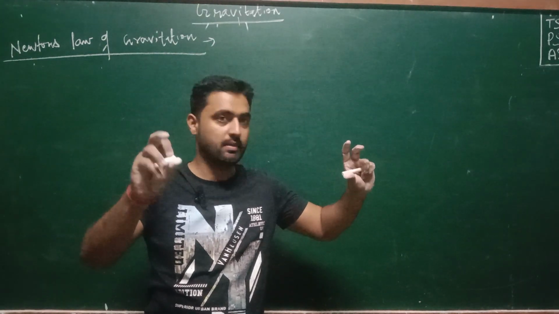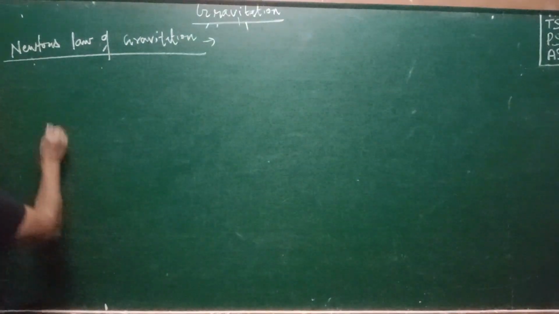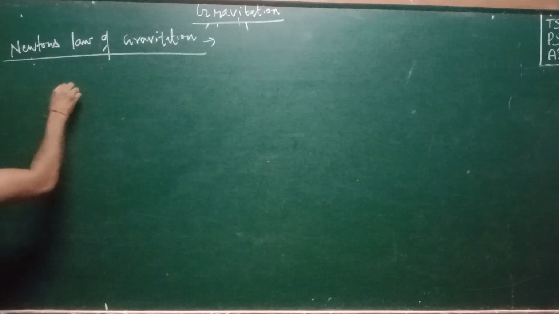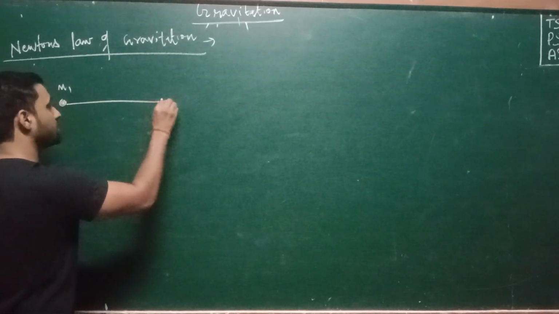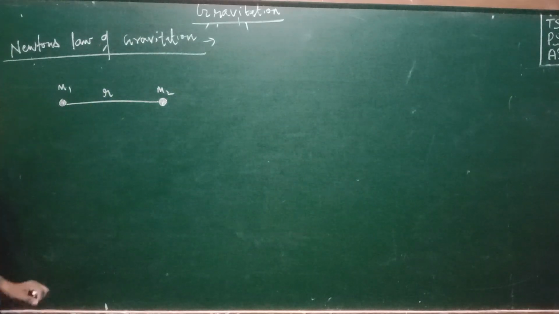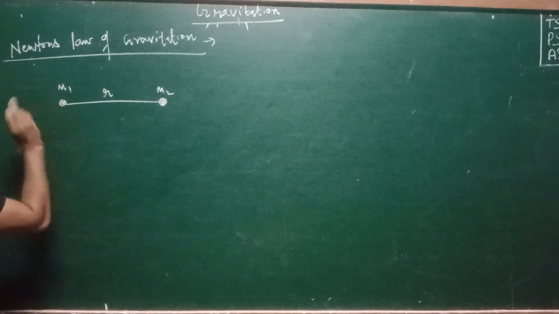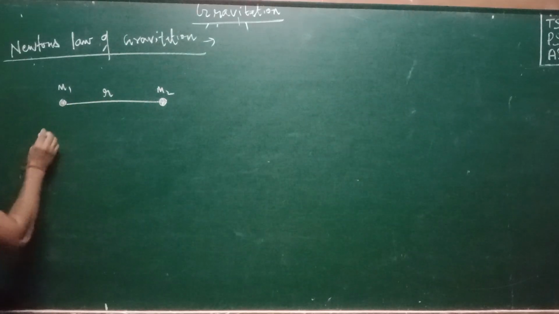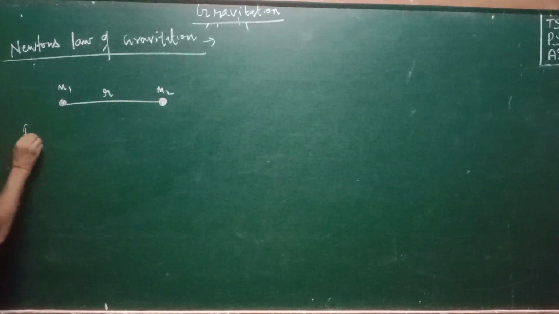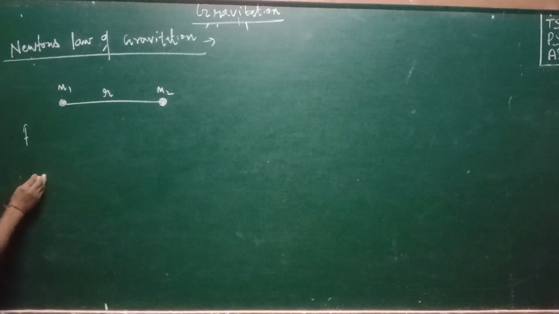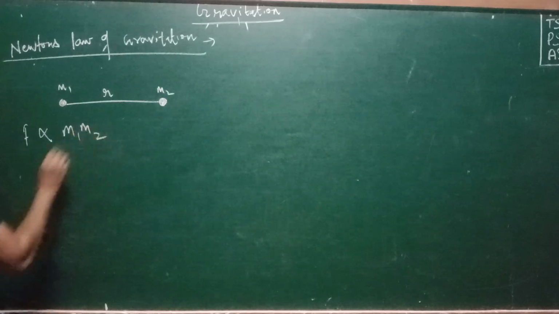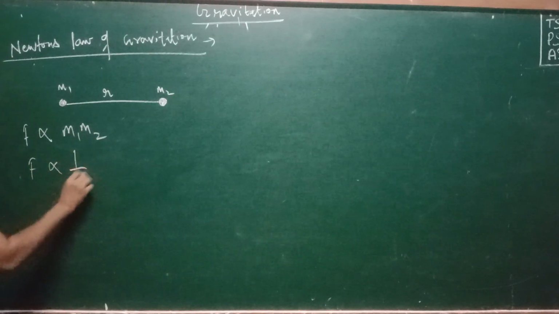We can represent this in the form of an equation. Let's say this is mass m1, another mass is m2, separated by a distance, let's say small r. This m1 will always try to attract this m2, and this m2 will also try to attract this m1. That attraction, or force, will always be proportional to the product of the masses and inversely proportional to the square of the distance.